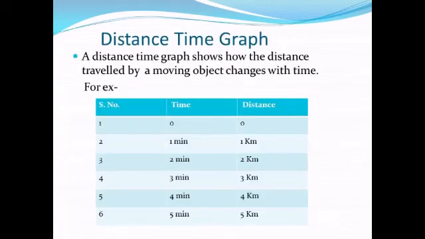Now next we will discuss the distance time graph. What is a distance time graph? A distance time graph shows how the distance traveled by a moving object changes with time.